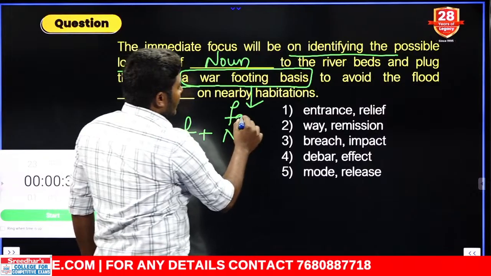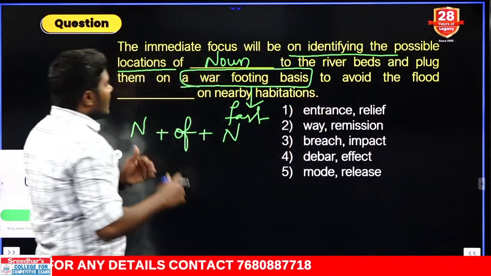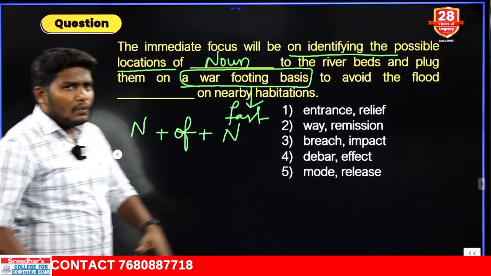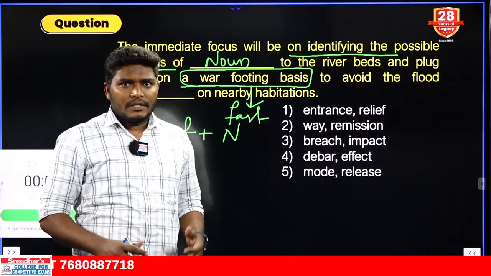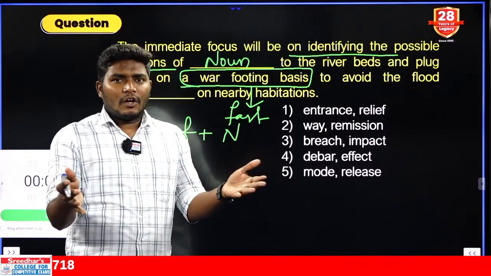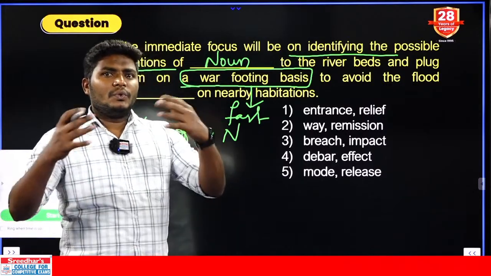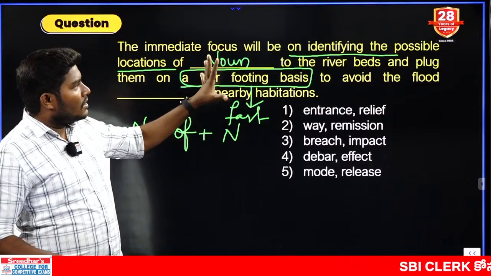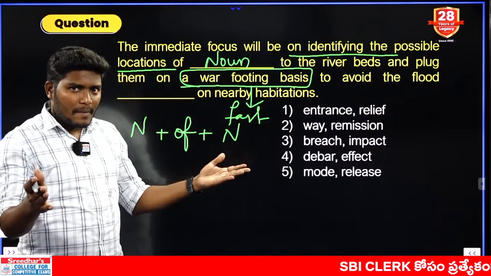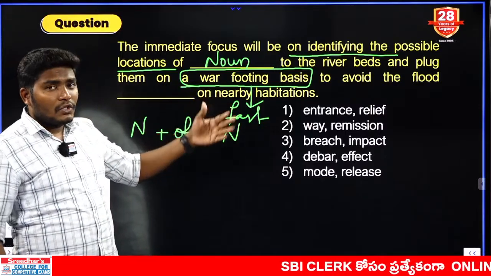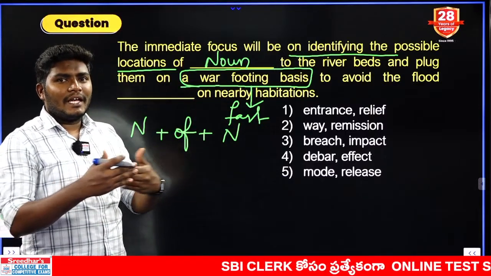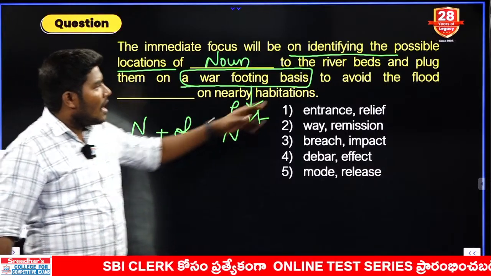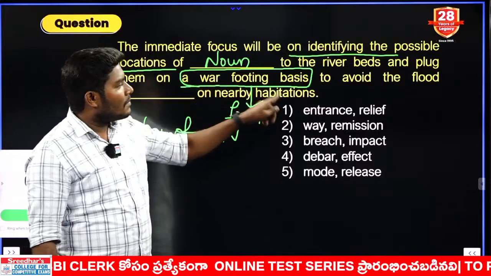Okay, next. To avoid the flood dash on nearby habitations. Habitations are nothing but people. There are so many incidents where we see the riverbeds cut off and the water immediately flushes into the habitations, the places where people stay. So we are speaking about a case where the riverbed is damaged and they are trying to plug it. Plug is nothing but bringing the edges of the river back to the same position, and to avoid the flood dash on nearby habitations.